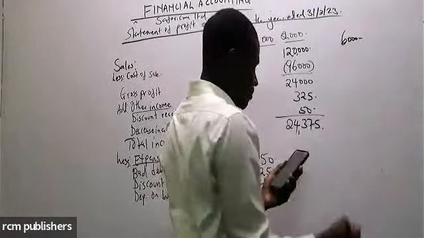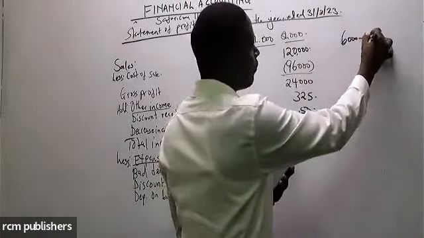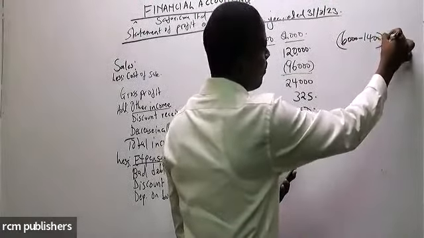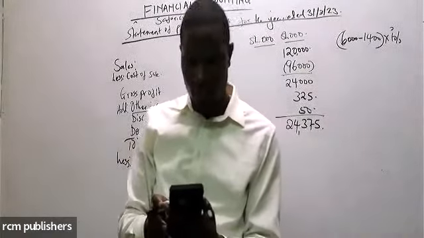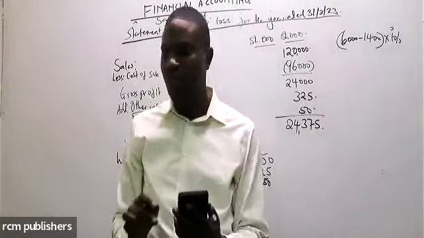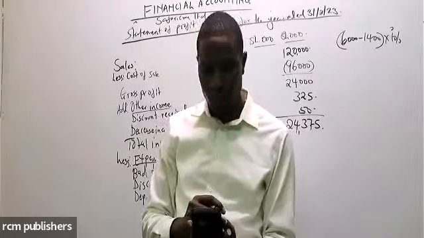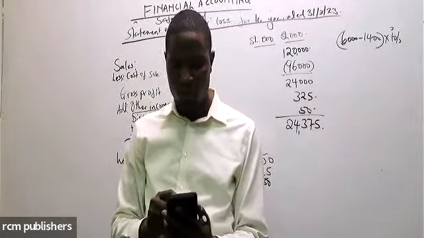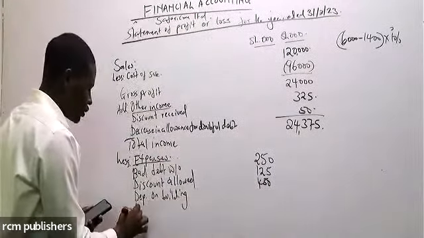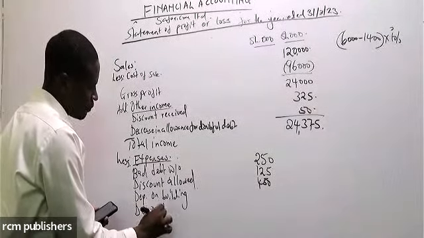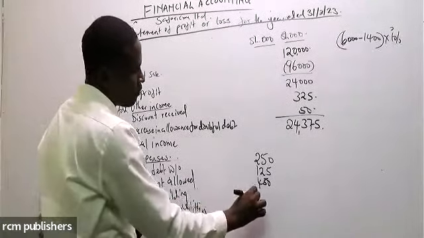You have to raise accumulated depreciation of fittings, which is 1,400, and then you apply the rate to get the depreciation for the year. So 6,000 minus 1,400, I'm getting 4,600. 10% of 4,600 is 460. So depreciation on pictures and fittings will be 460.